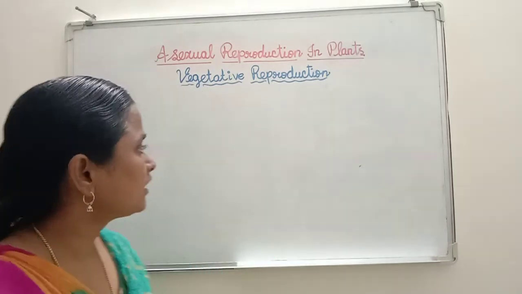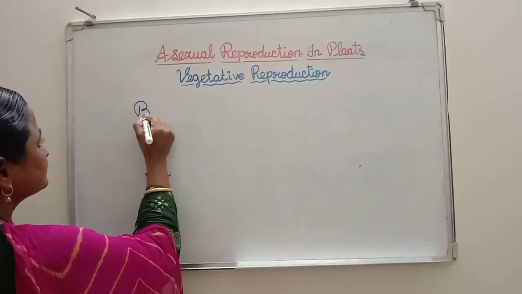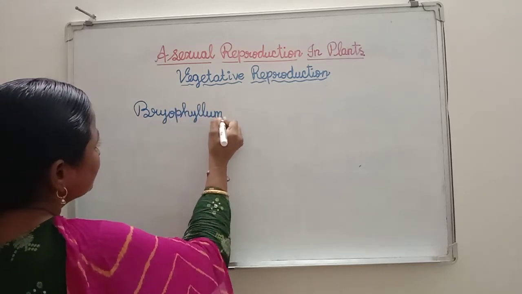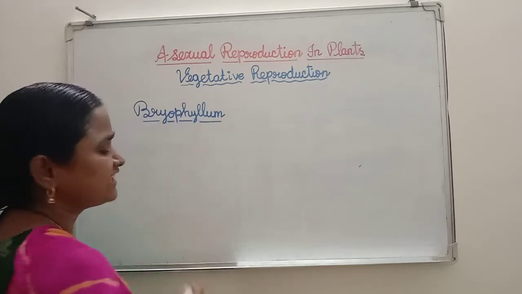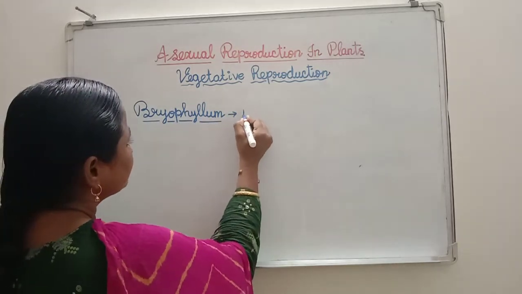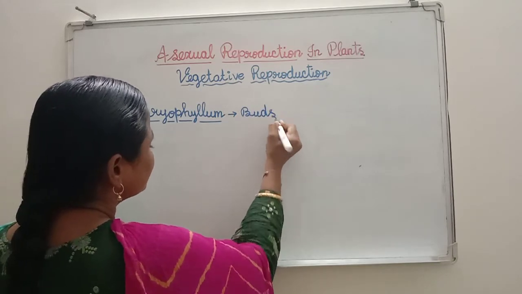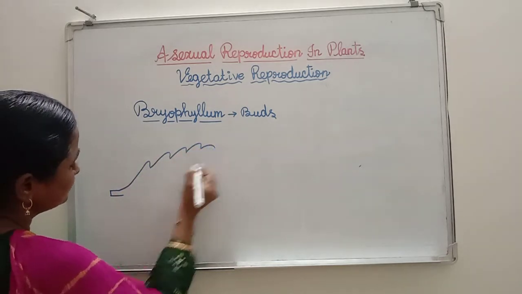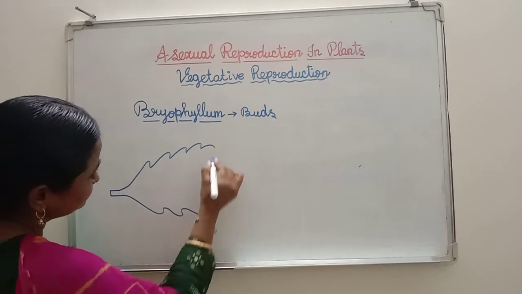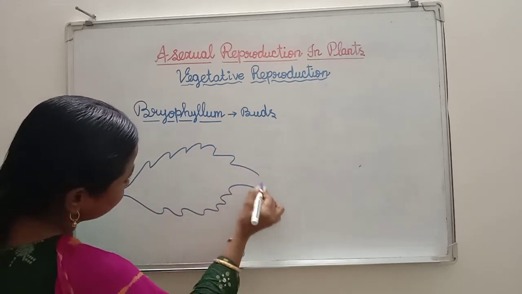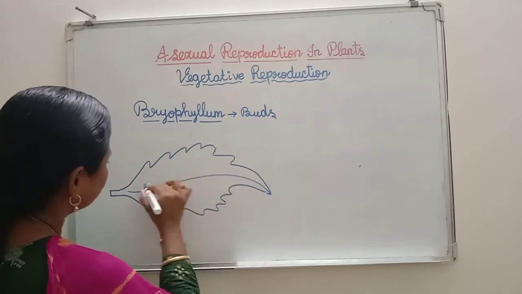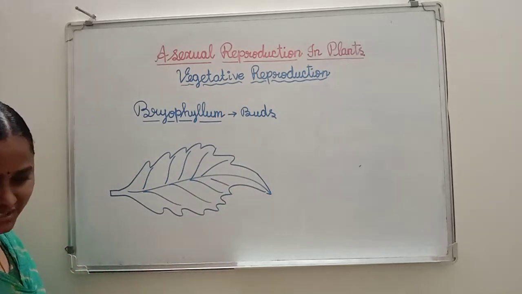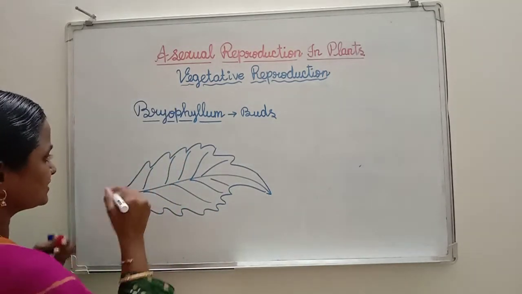Next, in Bryophyllum, how does asexual reproduction take place? With the help of buds. This is a leaf of Bryophyllum. The edges have notches.